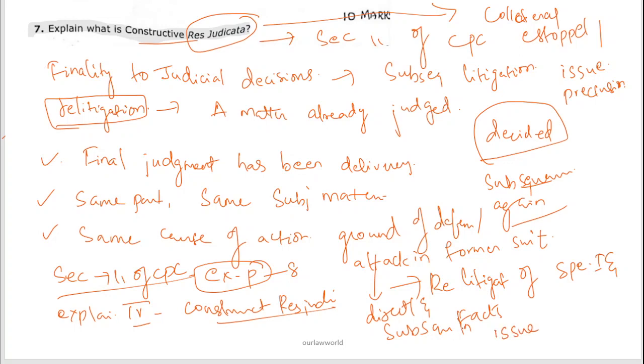So in res judicata, we take the matter in issue. And Explanation 4, constructive res judicata, states that any matter which is a ground for defence or attack, if taken as a ground for defence in the former suit, is termed as directly and substantially in issue in such suit. So this is constructive res judicata.